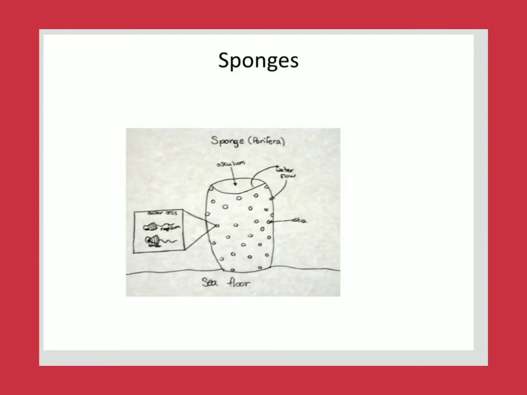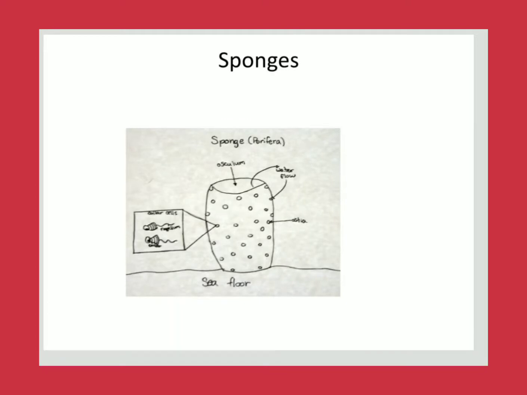If you see here, the small pores we call ostia. The upper opening is called the osculum. These are the flagellated collar cells, which are very specific.